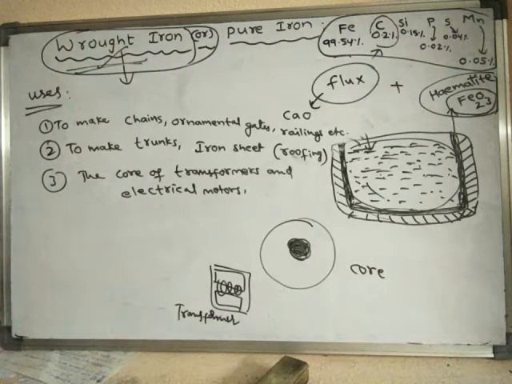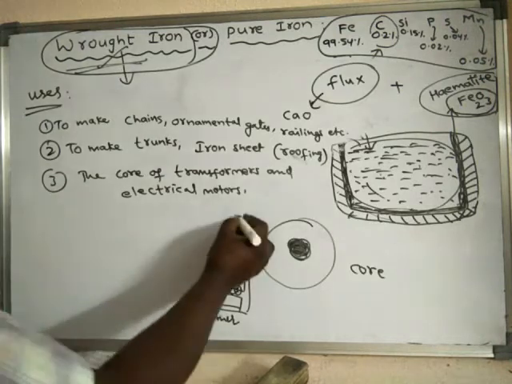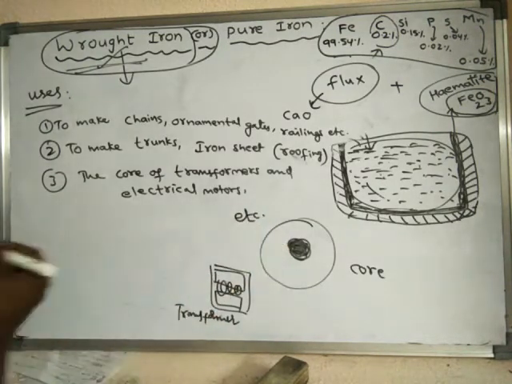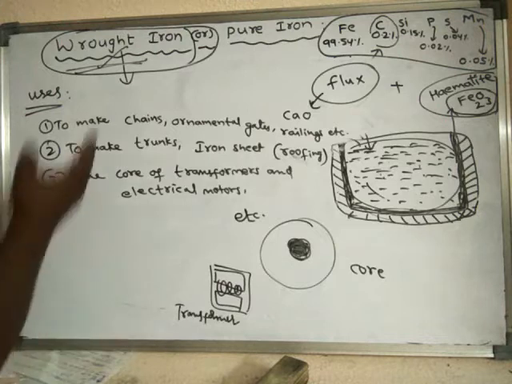These are some of the uses. There are so many uses. These are some of the uses of wrought iron.